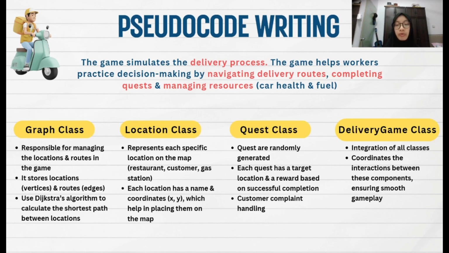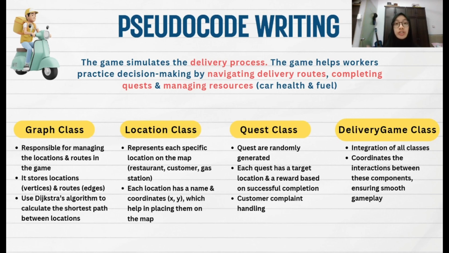Quests are randomly generated where each quest has a target location and also a reward based on the successful completion. So it also handles the customer complaint handling. Lastly is the delivery game class. It is an integration of all classes. It coordinates the interaction between these components to ensure smooth gameplay.